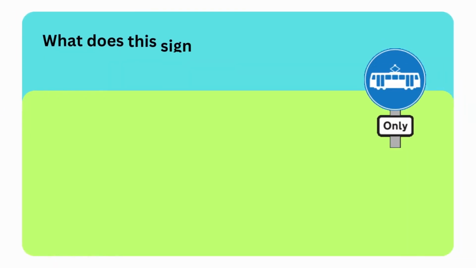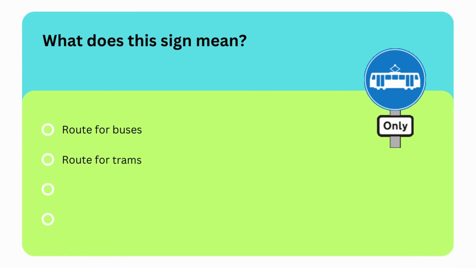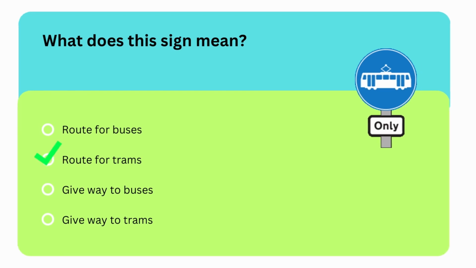Next question is, what does this sign mean? Options are route for buses, route for trams, give way to buses, or give way to trams. So the correct option is second option. This shows that this is a route for trams.